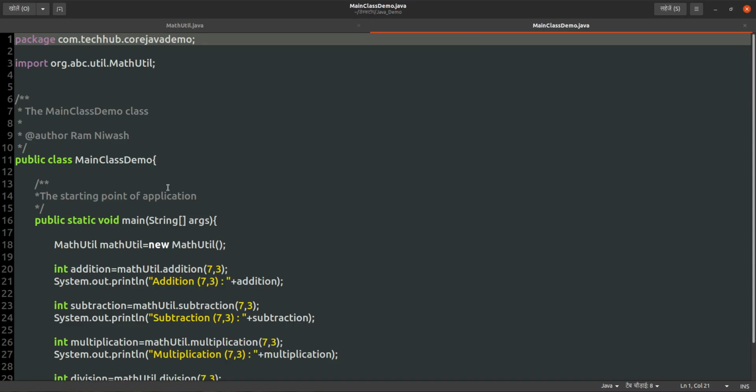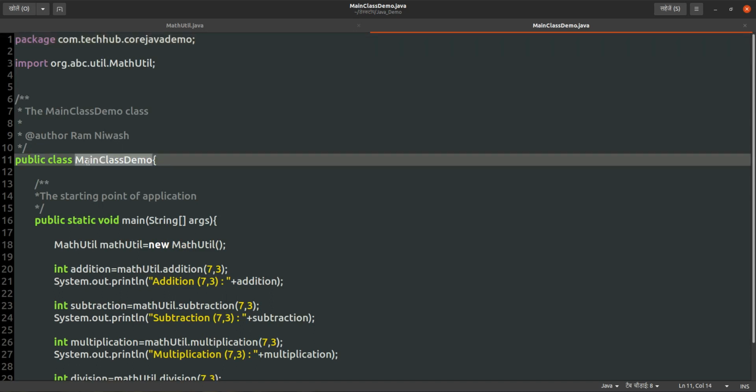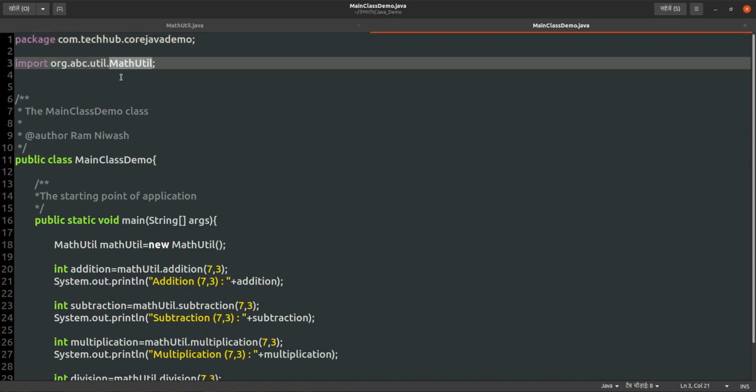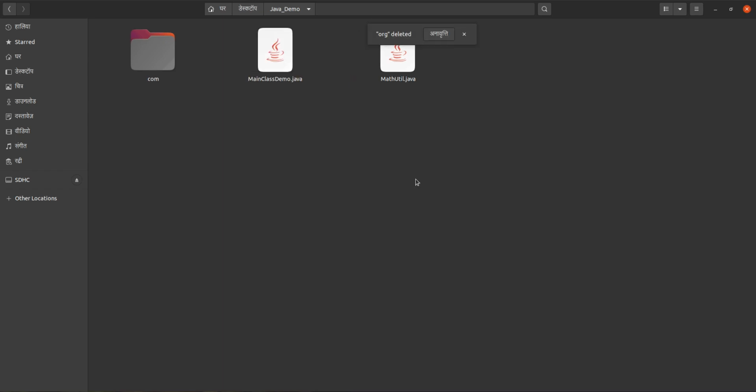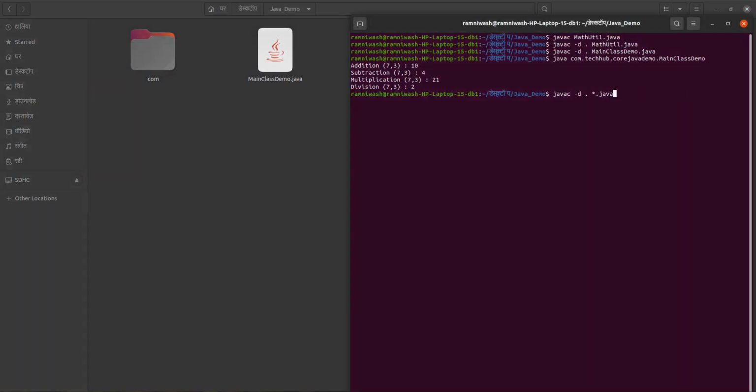But if you see the source code, inside MainClassDemo you are importing math.util, and that math.util is not present in this package. It is present in the org package, and suppose we have deleted it from here. Then what will happen? You will not be able to compile it, and you will not be able to run it.